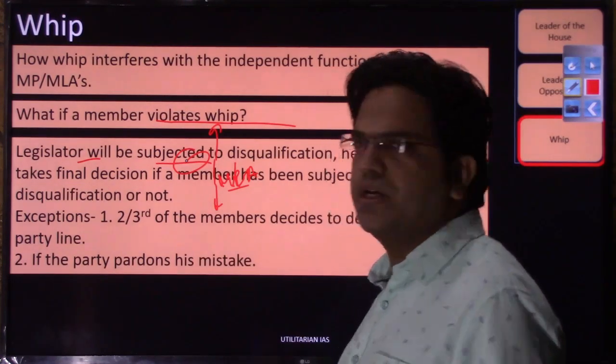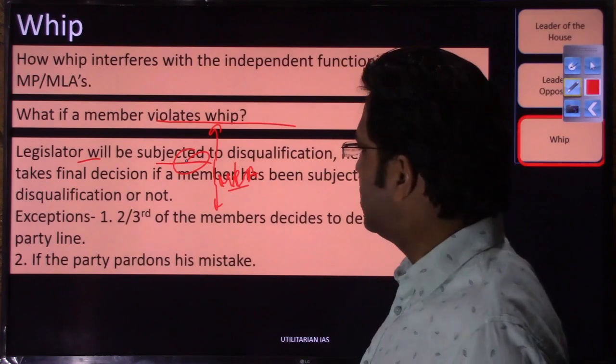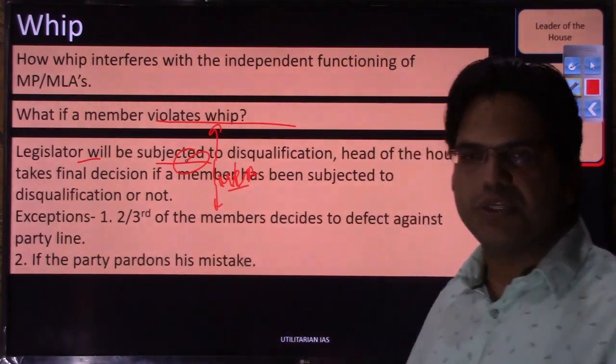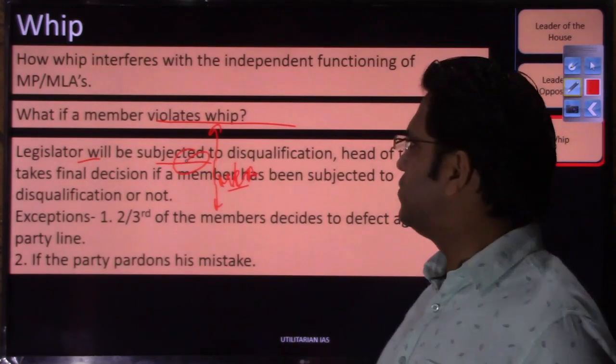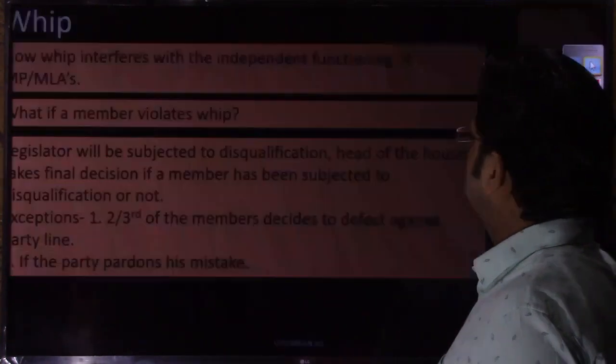So here it is mentioned. We'll have a detailed discussion when we discuss Schedule 10 or anti-defection. But anybody, if you do have interest, the content will have this information. When PDFs are provided to you, you can read it. So this was about the whip, the leader of whip.